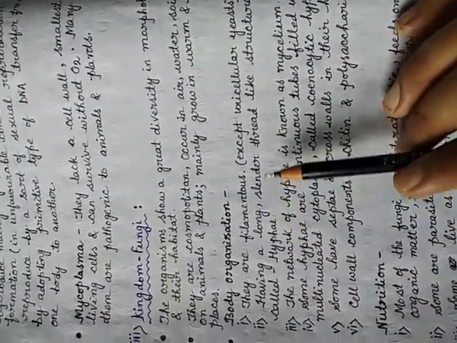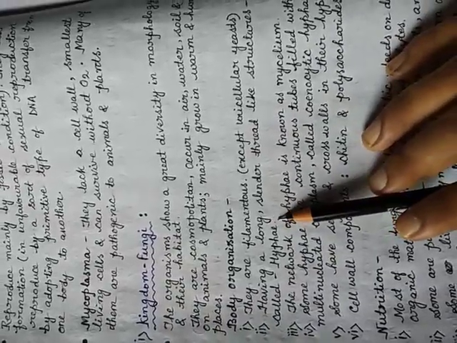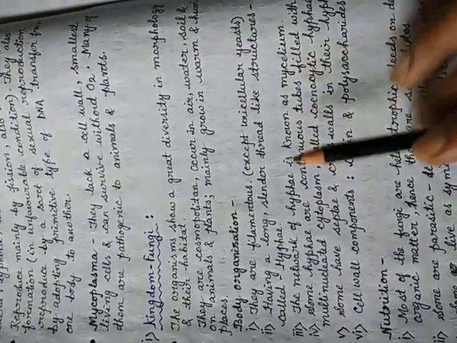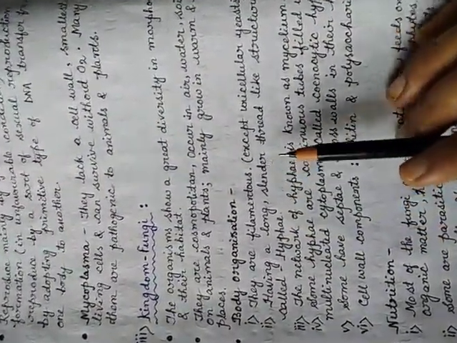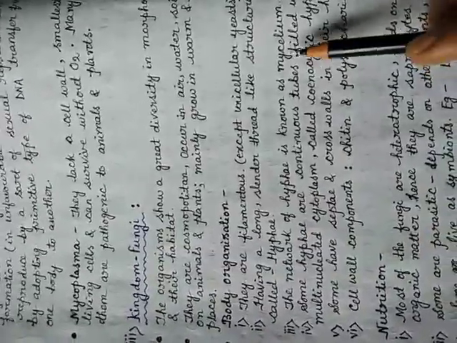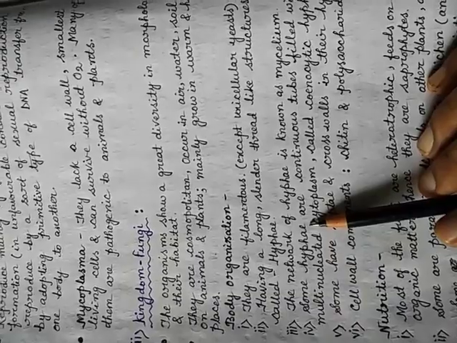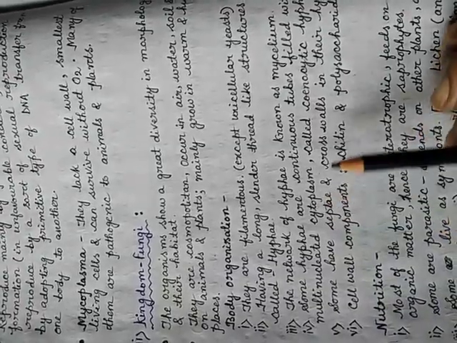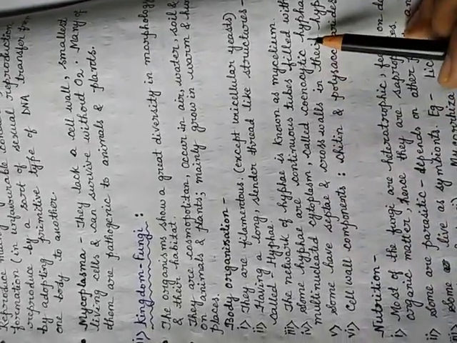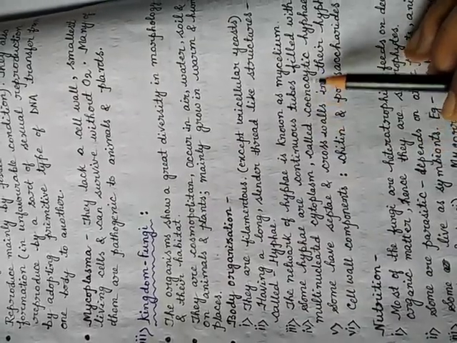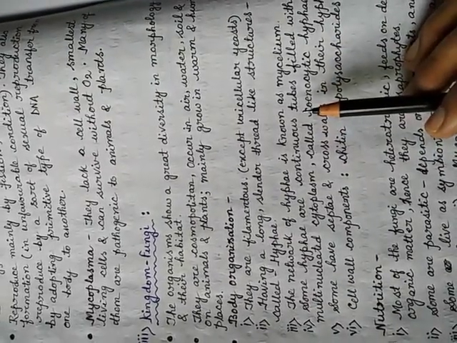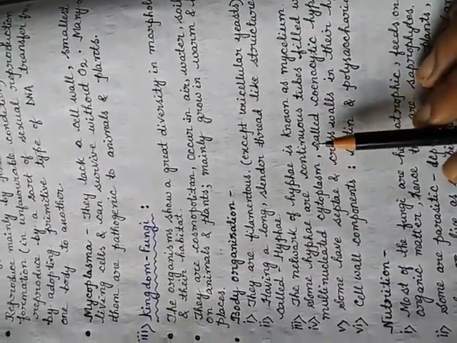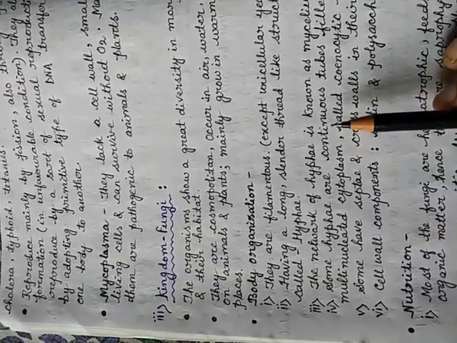Their body has long, slender thread-like structures which are known as hyphae, and the network of the hyphae forms a structure which is called mycelium. So hyphae means the long, slender thread-like structures which are united and form a network called mycelium. In some members the hyphae are a continuous tube filled with multinucleated cytoplasm. This structure is called coenocytic hyphae. Coenocytic hyphae are tube-like and filled with multinucleated cytoplasm. Actually, these structures occur as a result of multiple nuclear divisions.